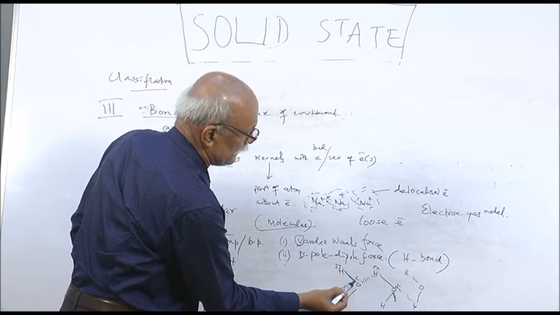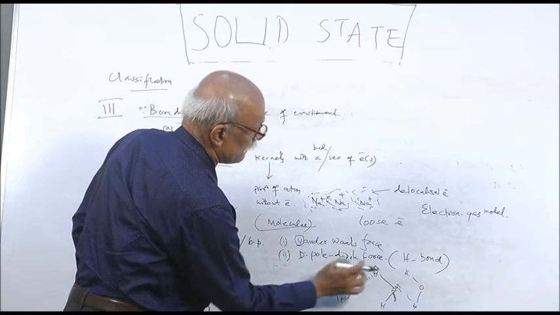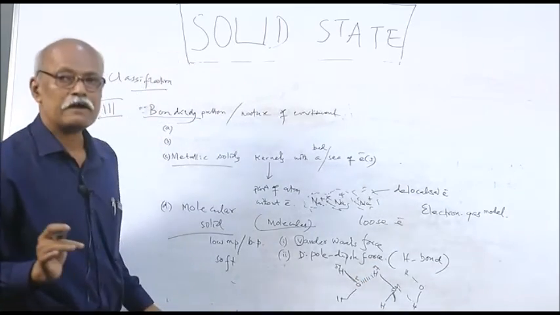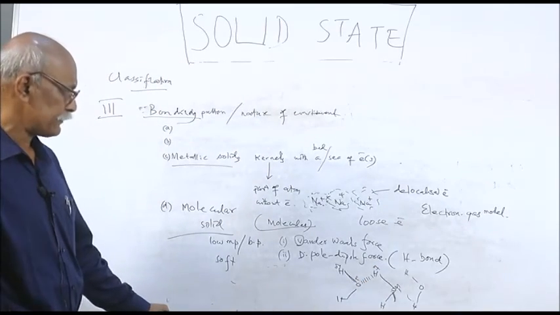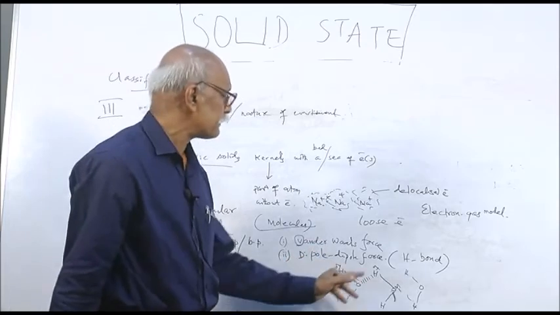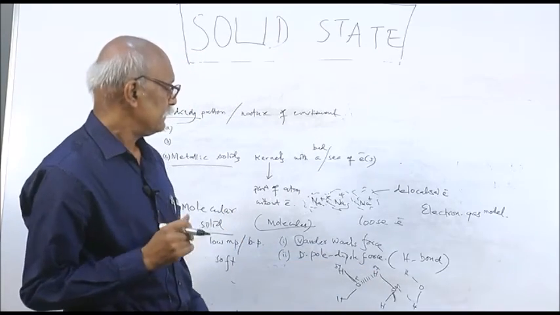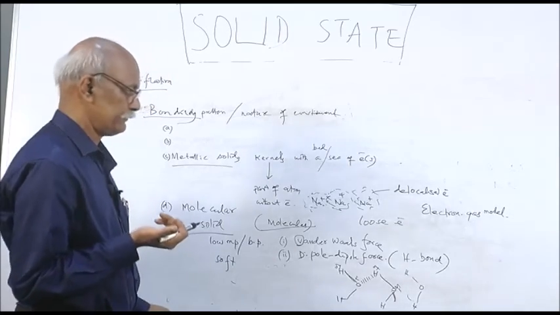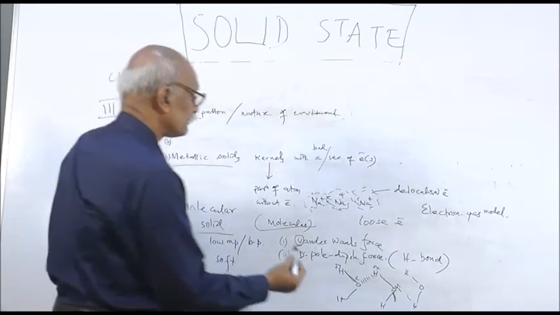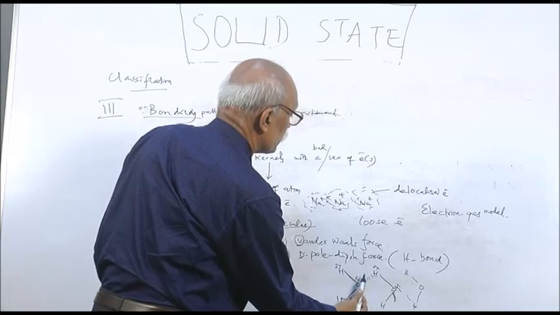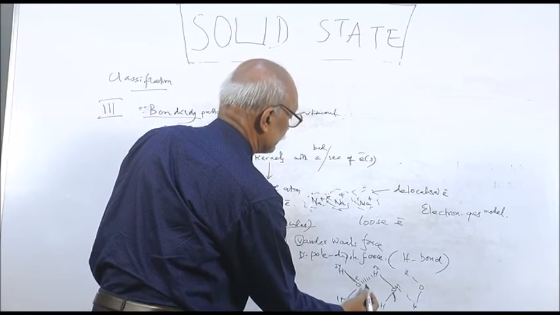So this is a dipole, this is a dipole, this is a dipole. So it is called a dipole force, and it is called hydrogen bond because hydrogen is involved. Had there not been hydrogen, you would call it a dipole force. Dipole force, then that is a hydrogen bond.